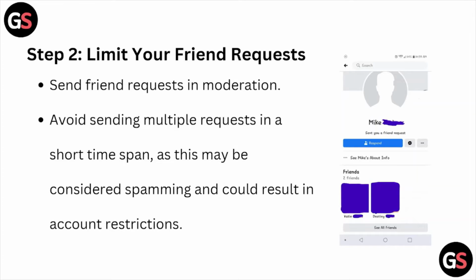Step number two is limit your friend requests. Send requests in moderation. Avoid sending multiple requests in a short time span, as this may be considered spamming and would result in account restrictions. Suppose you are sending a friend request to one person like Mike, give some time before sending another friend request to another person. Make sure you know the person personally before sending a friend request.